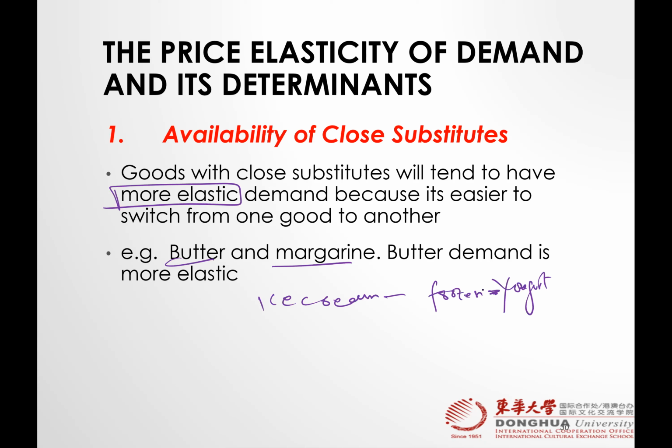These are close substitutes. Like apple and pear, these are close substitutes, right? So if the price of the other increases, you always have a cheaper substitute, you will go